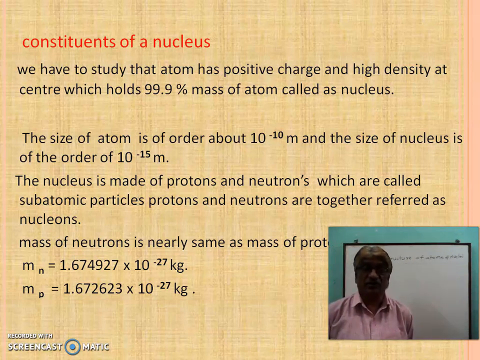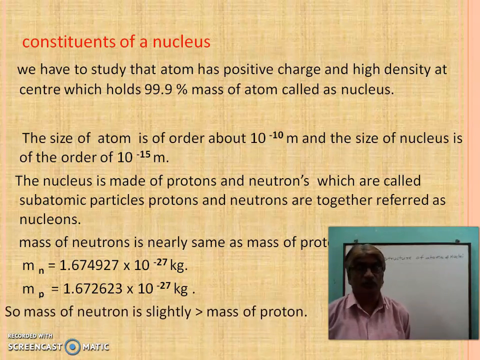Means the mass of neutron and mass of proton are nearly the same, but the mass of a neutron is slightly greater than the mass of a proton.